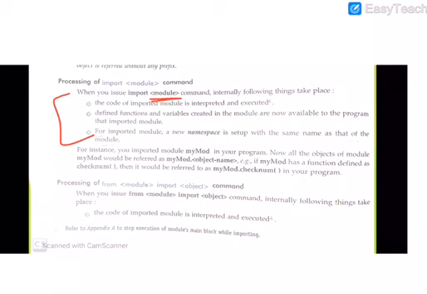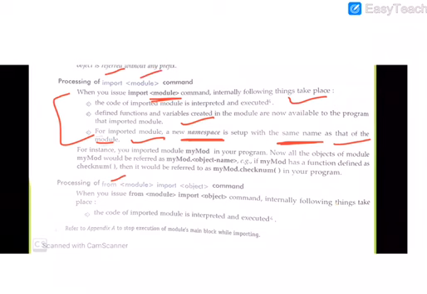The code of the imported module is interpreted and executed. Defined functions and variables created in the module are now available to your program from that imported module. Now you have imported all functions, variables, etc. in your current module. For the imported module, a new namespace is set up with the same name as the module. So that was the processing of import module name.